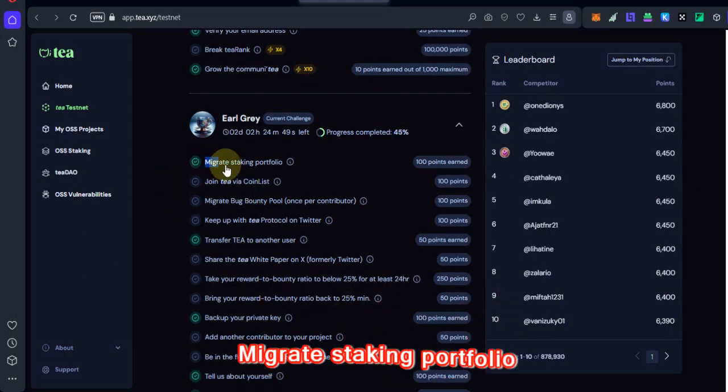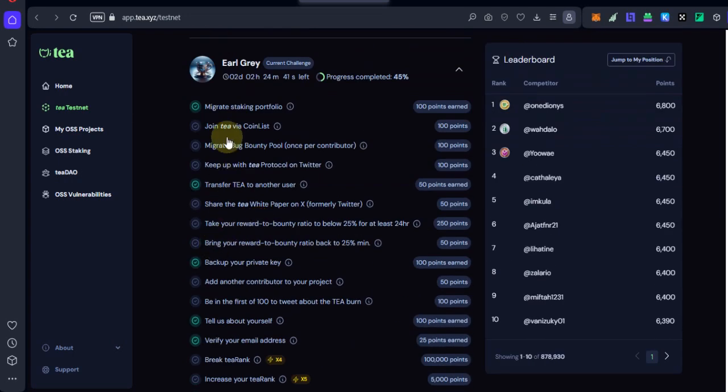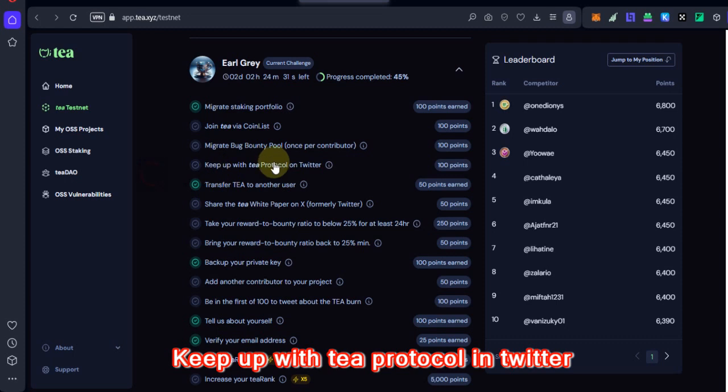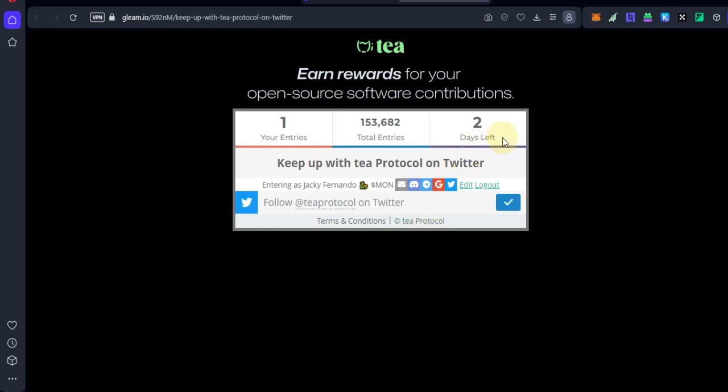Sixth one, migrate staking portfolio. You can see the migrate function at the top of the dashboard. I've already migrated my account, so I have no way to show it again. Seventh one, keep up with T protocol on Twitter. Click on Here. This will end soon. Complete it quickly. Follow their Twitter account. After 2 days this task will be completed in quests.